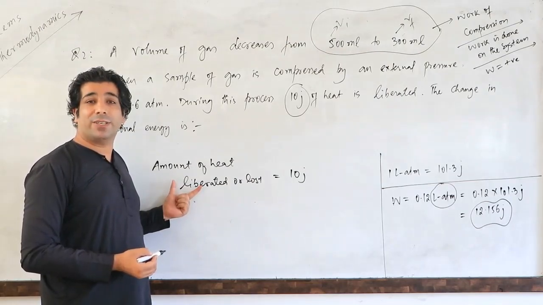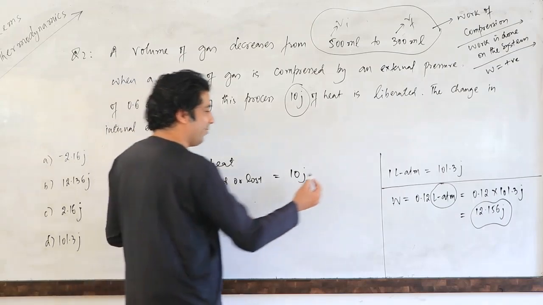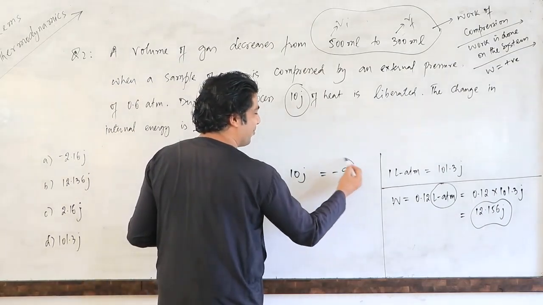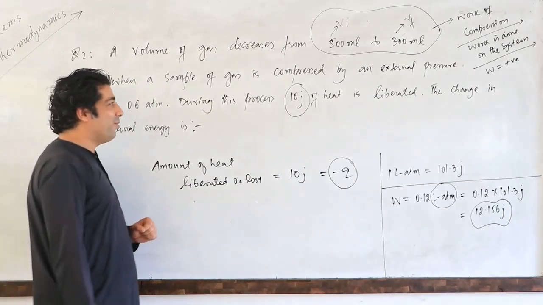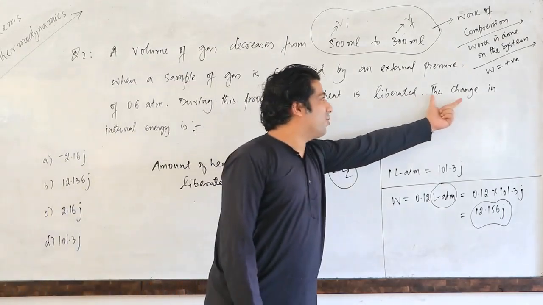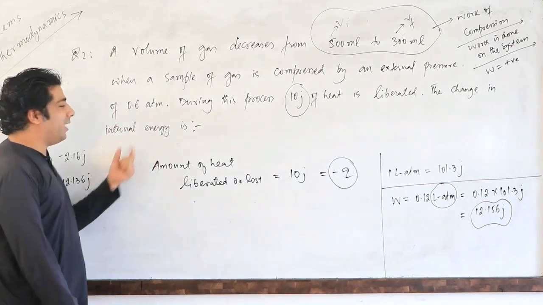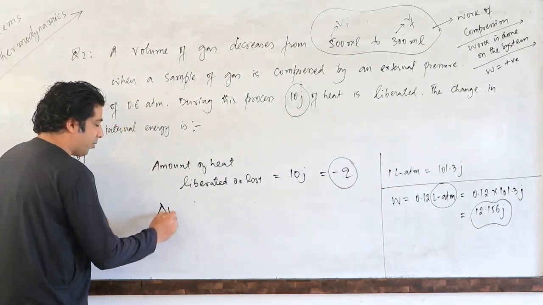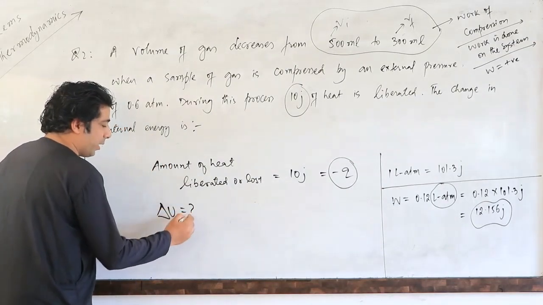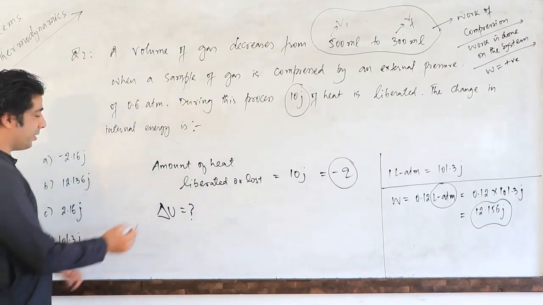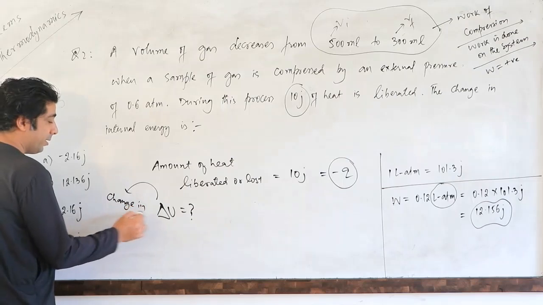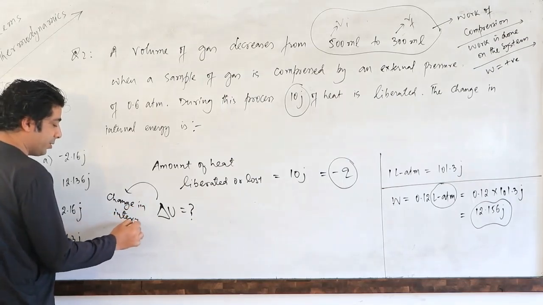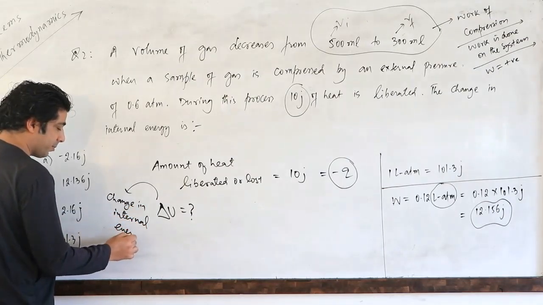It will be minus Q. And we know that it will be minus Q because heat is lost. Correct? So now what we have to find out in this process is the change in internal energy. We have to find out this thing. So what is the change in internal energy? This is our change in internal energy.